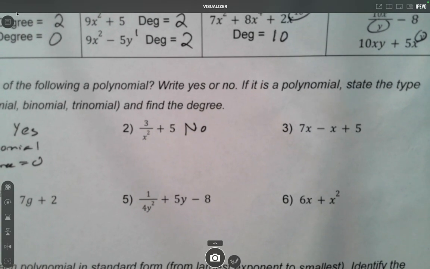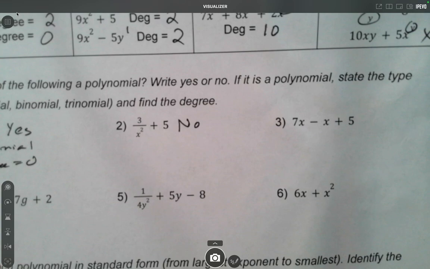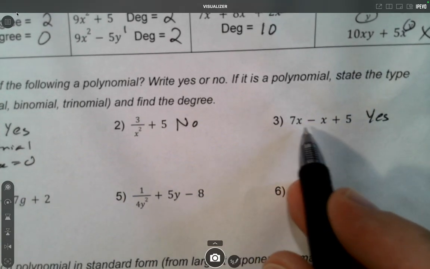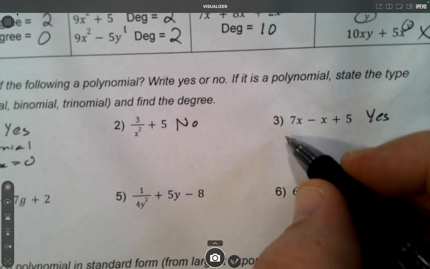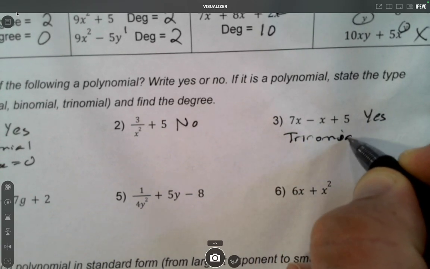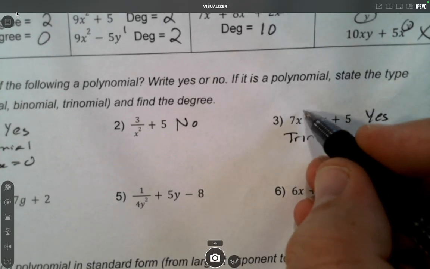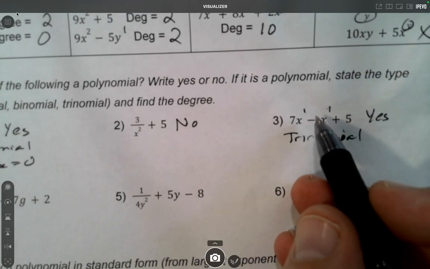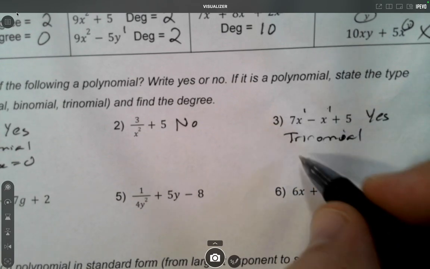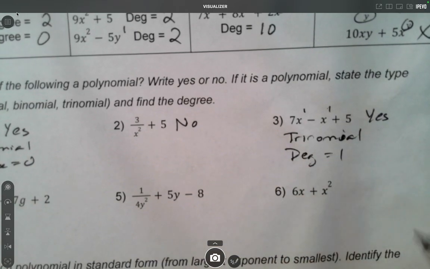Okay, number 3, we look for the no-nos. Does it have a variable in the denominator? Nope, there is no denominator. How about the exponent? Nope, there is no exponent. So that means that this is a polynomial. And there's 1, 2, 3 terms. 3 terms means it's a trinomial. In the degree, well, these both have an understood 1. Now we don't do 1 plus 1. We're just looking for the highest exponent. It may appear more than one time like it does here, but the degree would be 1 because that's the highest exponent we see.